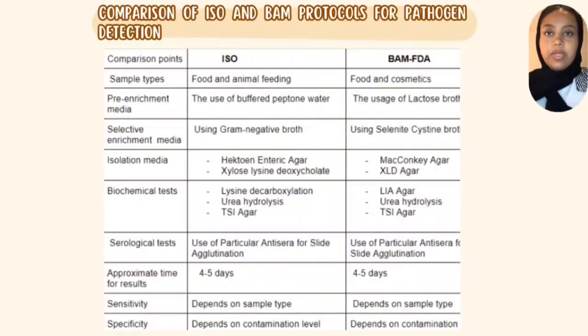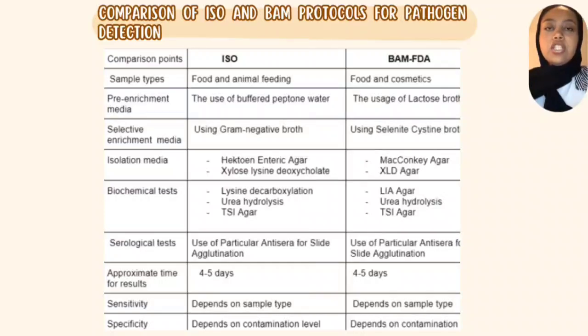Second is pre-enrichment media. For pre-enrichment, ISO uses buffered peptone water, which helps revive the injured bacteria, whereas BAM employs lactose broth, which can also serve as an indicator media. Third is selective enrichment media. In the selective enrichment step, ISO uses gram-negative broth, while BAM uses selenite cysteine broth. Both media are designed to suppress non-target bacteria while promoting the growth of both Shigella and Salmonella.